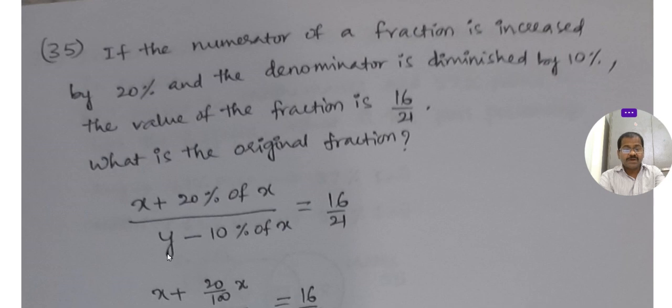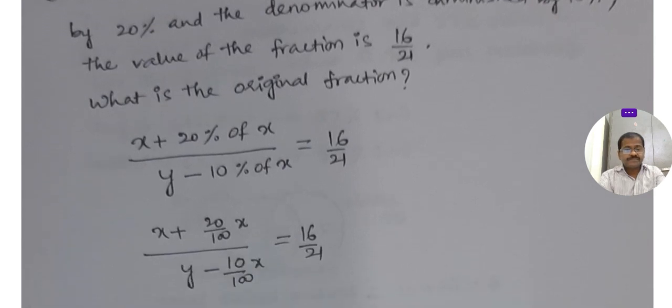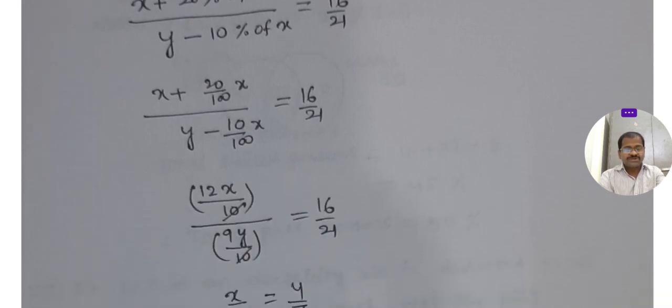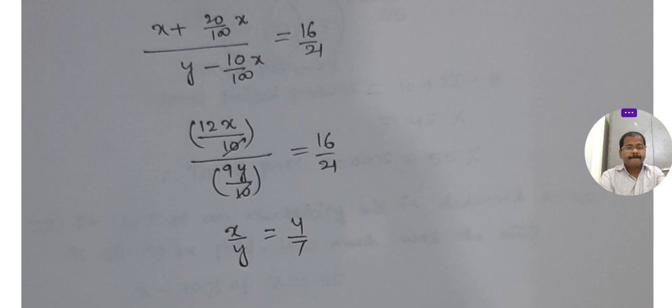Okay, the denominator is decreased 10%. What's the original fraction? Then we will get the answer. Then we will get 4 by 7.